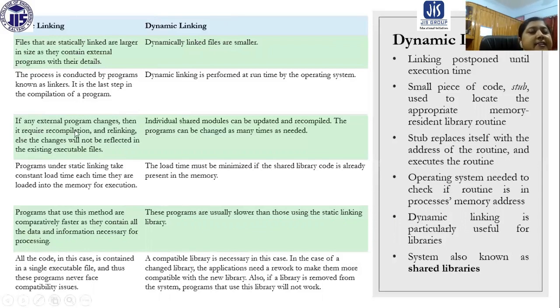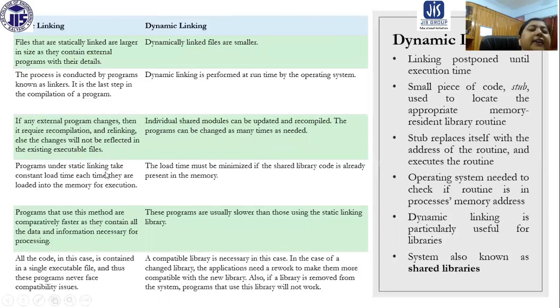In static linking, if any external program changes, it requires recompilation and relinking; otherwise the changes will not be reflected in the existing executable files. But in dynamic linking, individual shared modules can be updated and recompiled. The programs can be changed as many times as needed, without bothering about recompiling and reloading the total thing.